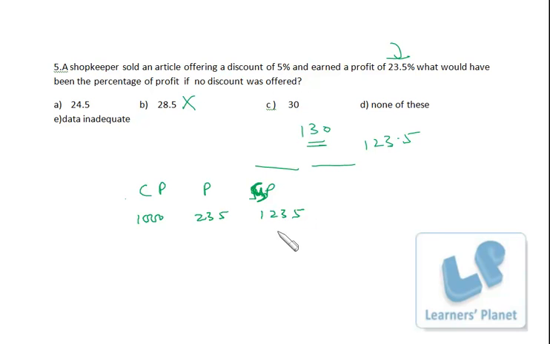So marked price will be this upon 0.95, right? Because 5% discount is offered. So this is selling price divided by 0.95, that is the discount data, will get the marked price, right? So this into 100.